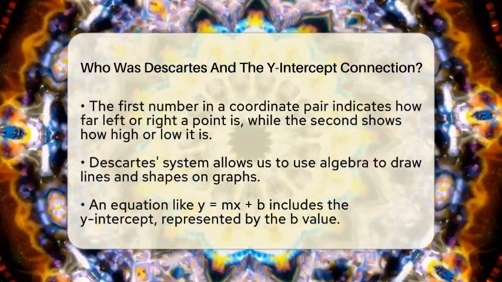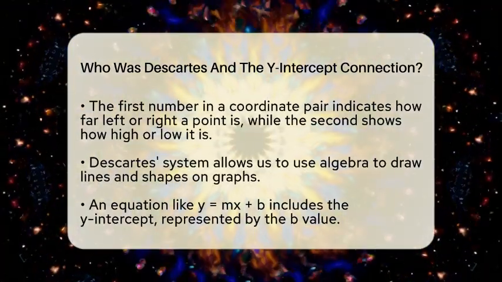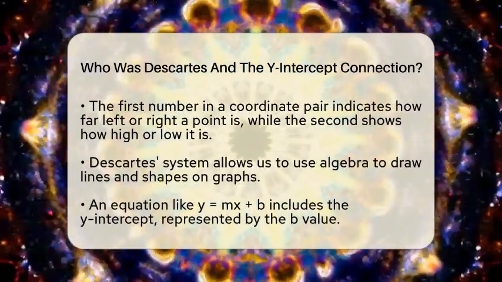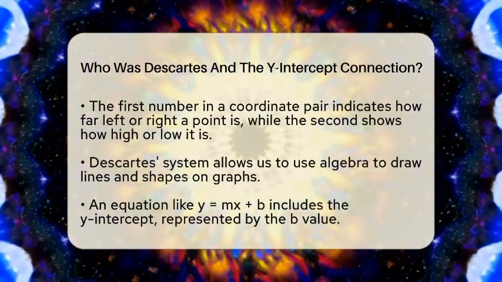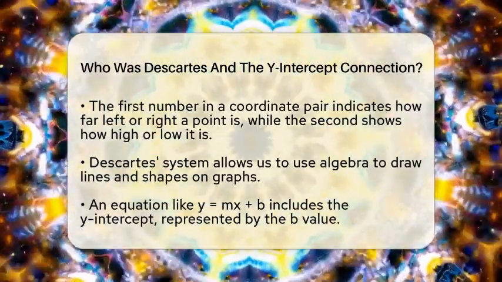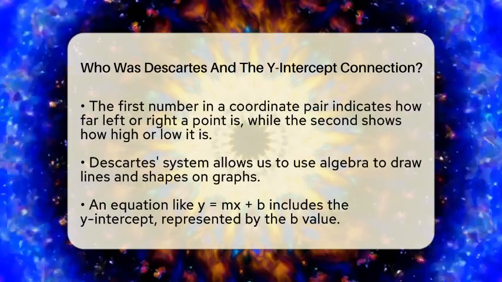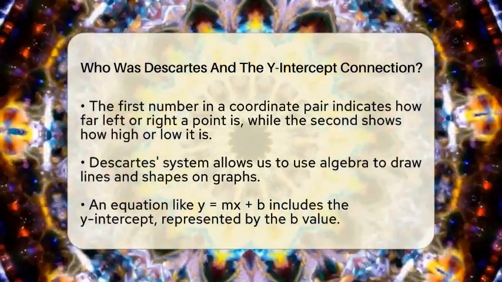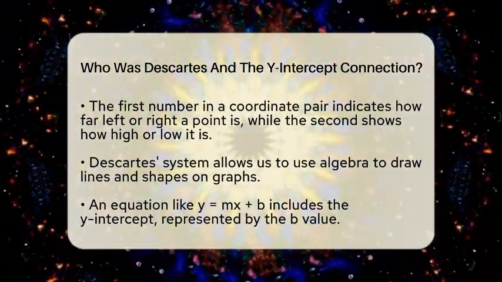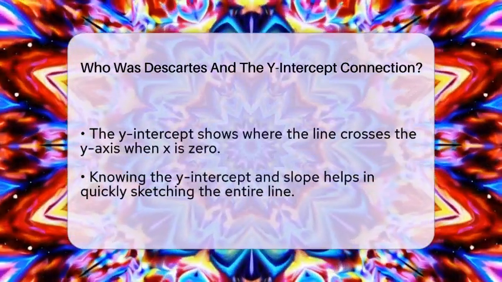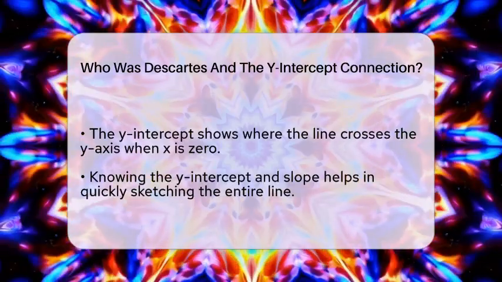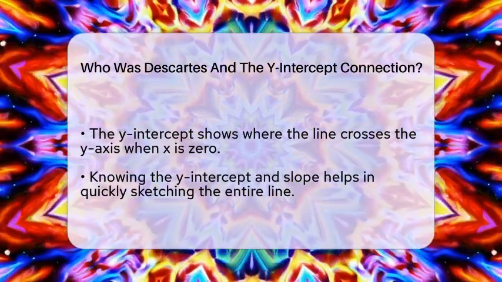When we write an equation like y = mx + b, the b is the y-intercept. It shows us where the line hits the y-axis when x is 0. This point is super important because it helps us start drawing the line on a graph. If you know the y-intercept and the slope, which is how steep the line is, you can sketch the whole line easily. Descartes' idea made it simple to see how changing parts of an equation changes the line's position.